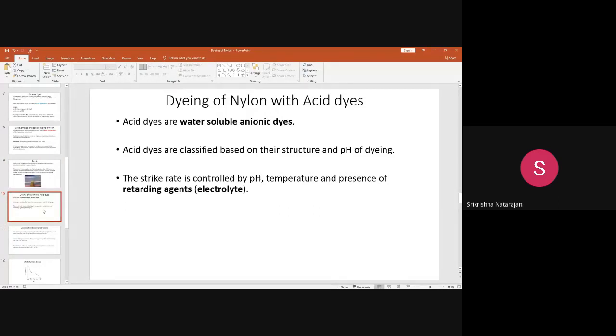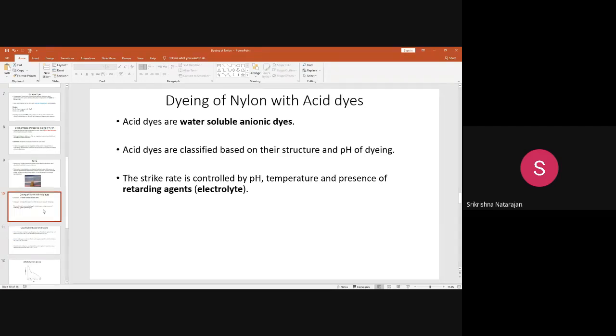Okay, so coming down to the acid dyes. What are acid dyes? Acid dyes are water soluble anionic dyes. What does the word acid mean? Here, the color of these dyes is present on the anionic portion of the dye molecule.